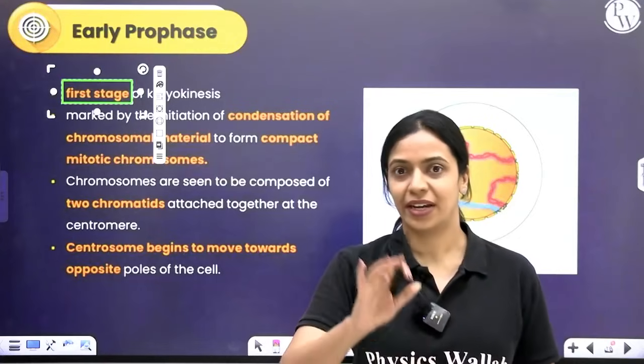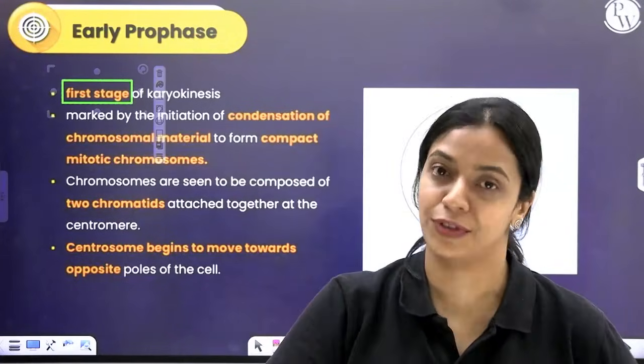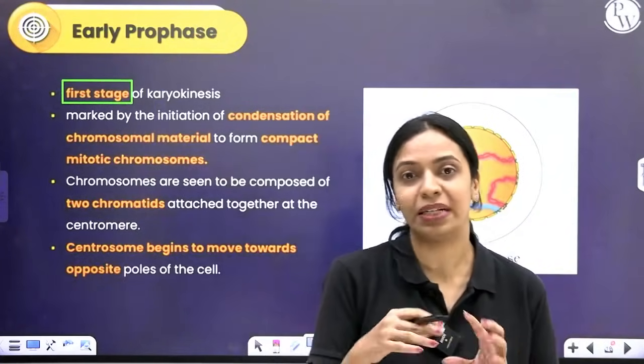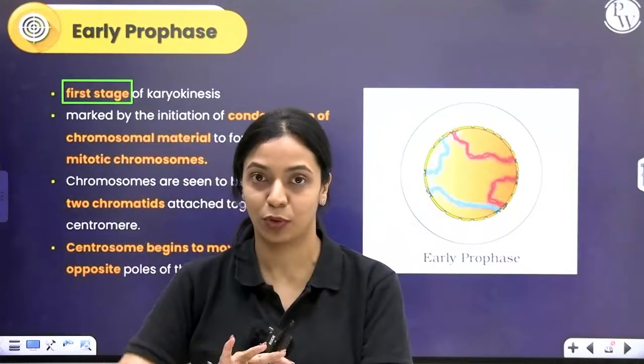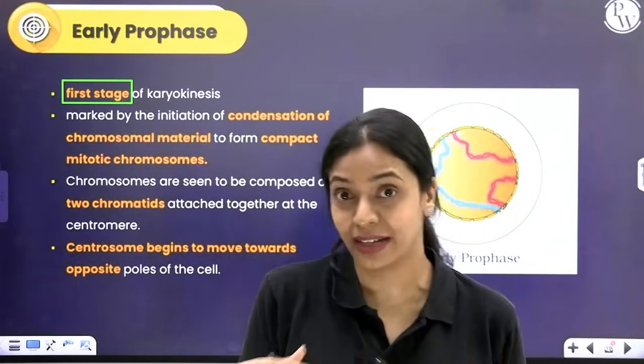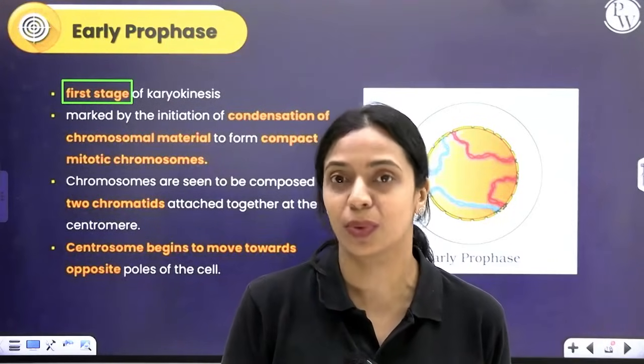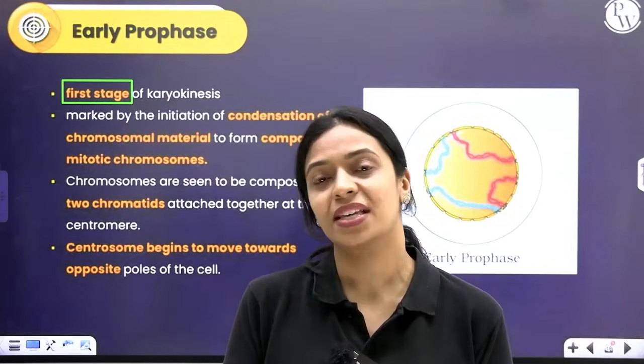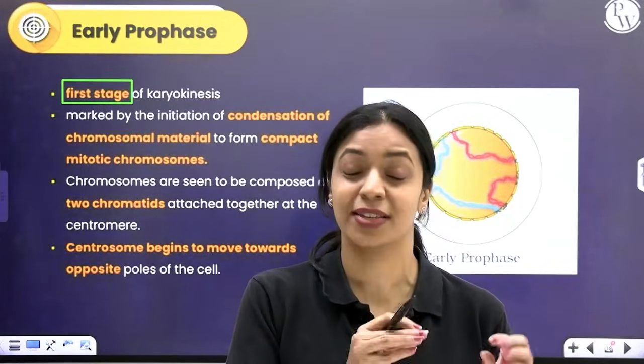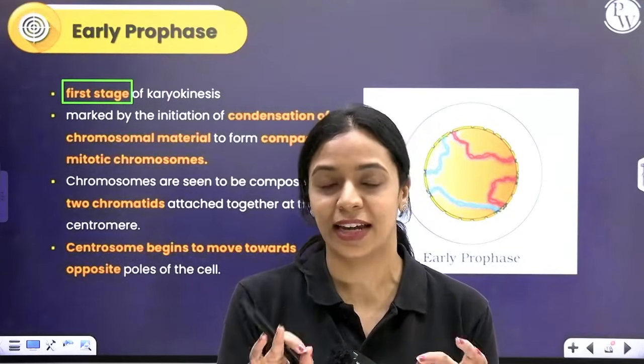How do we know that a cell has entered prophase? There will be something that will demarcate the cell from interphase and prophase. Of course, the cell does not know that it's right now in interphase, it's now in prophase. We have made all of these for our understanding. So when can we say that a cell has entered prophase? Is when you can see the DNA getting condensed.